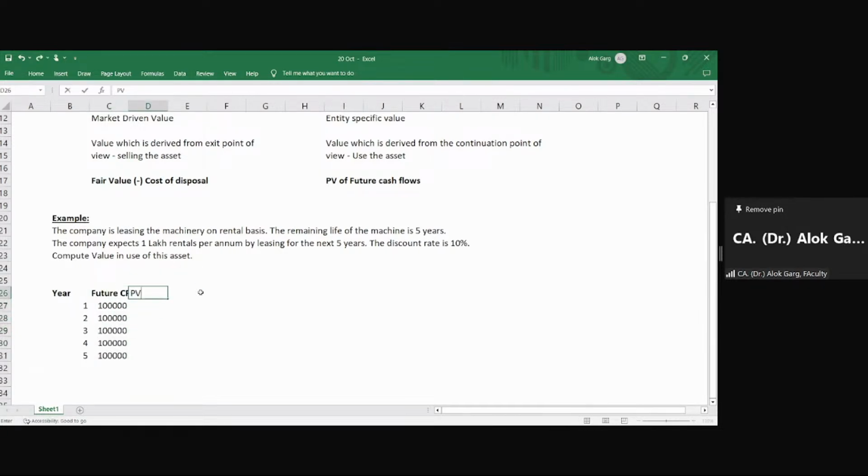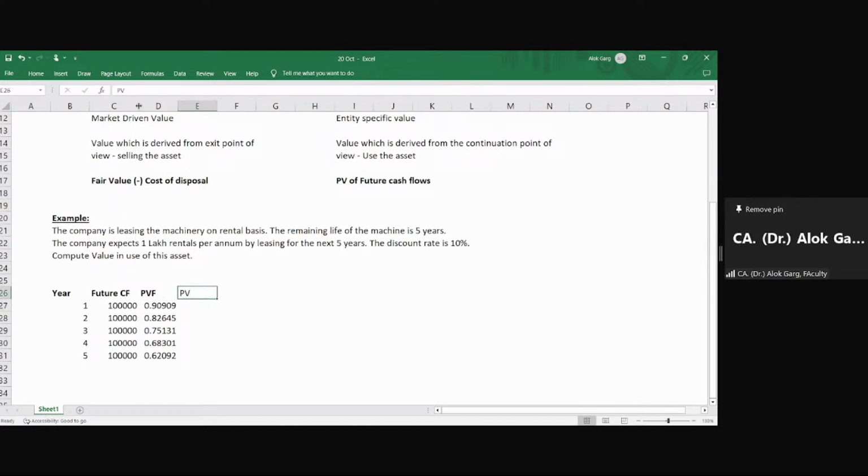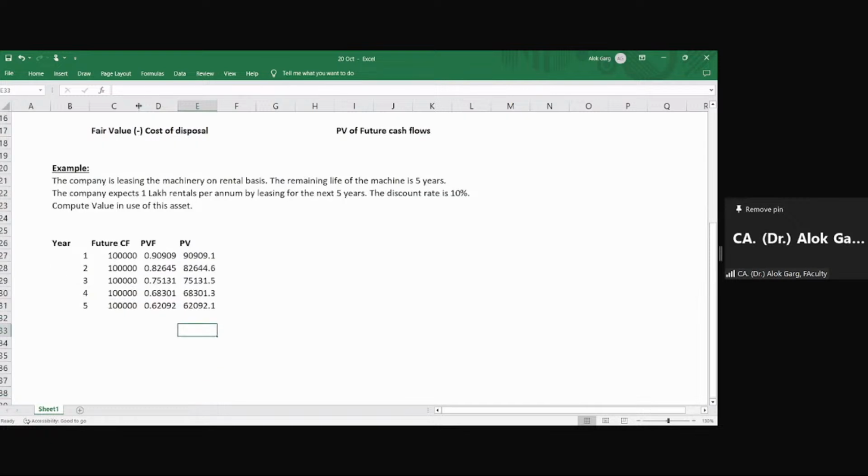Then your present value factor. What is the present value factor at the rate of 10%? 1 divided by 1.1, then this divided by 1.1, and so on and so forth. This is the present value factor. Then what is your present value? When you multiply this FCF by PVF, it will give you PV, and this is your total.